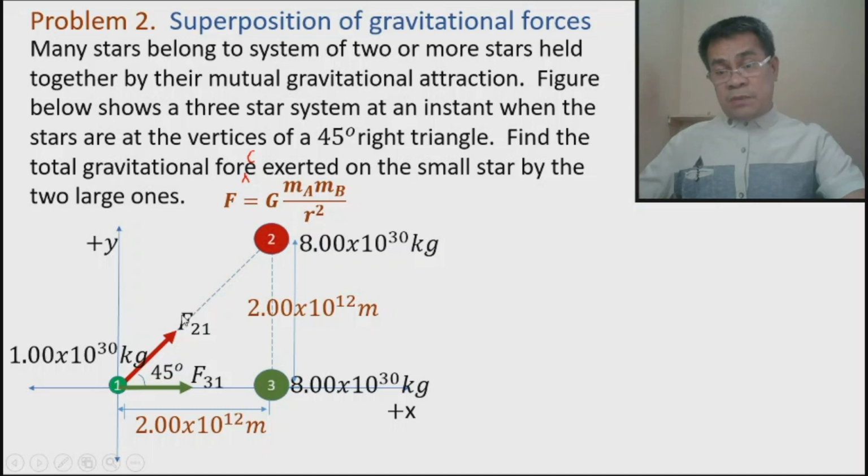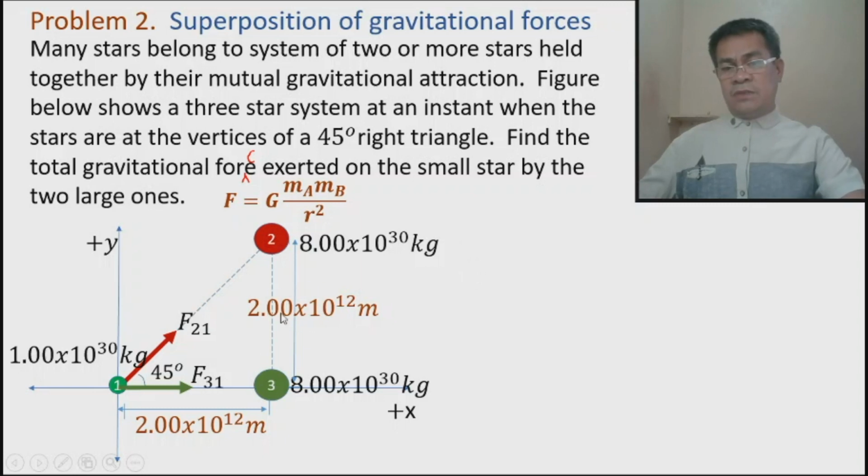In order to solve the force that 2 exerts on 1, remember G is 6.67 times 10 raised to negative 11, and mass A can be any of these two. Let us say 1 times 10 raised to 30 for mass A, and mass B is 8 times 10 raised to 30 kilograms. So multiply the two masses with the constant, and divide by what? The center to center distance.